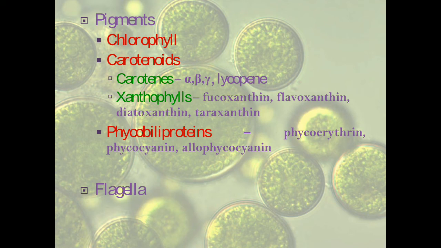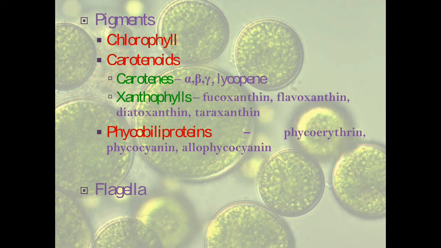The third type of algal pigment, which is present as a light harvesting pigment or as an accessory pigment, is the phycobiliproteins. Now, phycobilins or phycobiliproteins are very important when we talk about cyanobacteria, but they are present in some of the algae as well, eukaryotic algae as well. So these phycobiliproteins are tetrapyrrolic compounds.